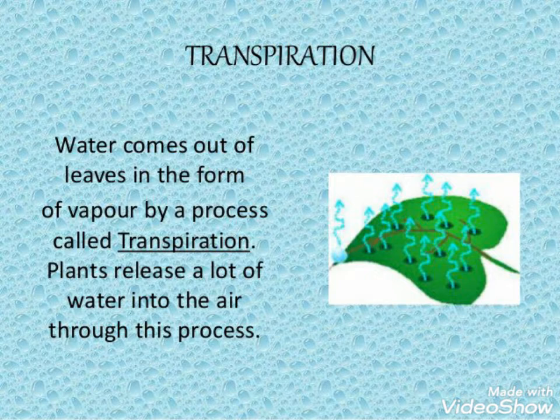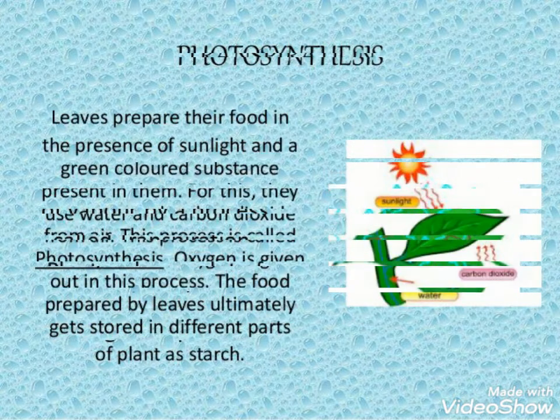Then what does the leaf do? It helps in transpiration. Water comes out from the leaf in the form of vapors. This process is called transpiration. Leaves also help in photosynthesis. So leaves perform two main functions: transpiration and photosynthesis. They provide food for the plant. The food is prepared in the leaves, and from the stem it is taken to the other part of the plant.